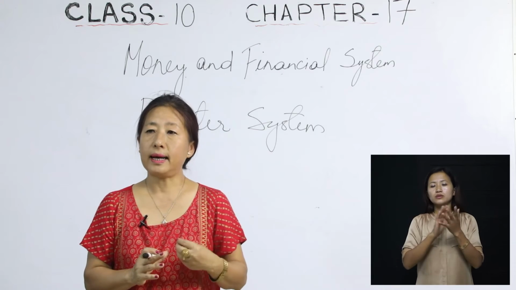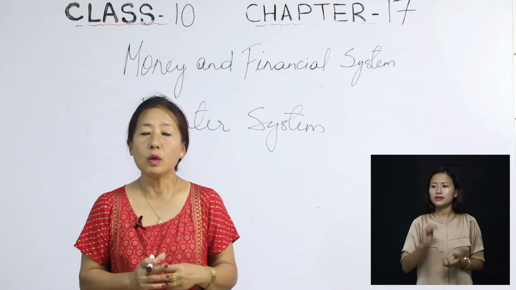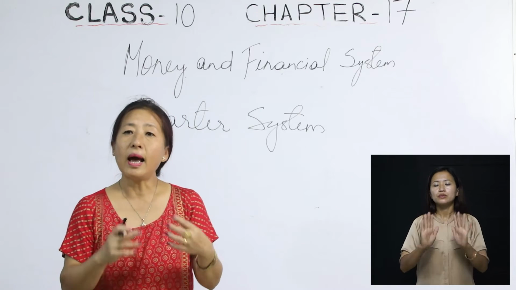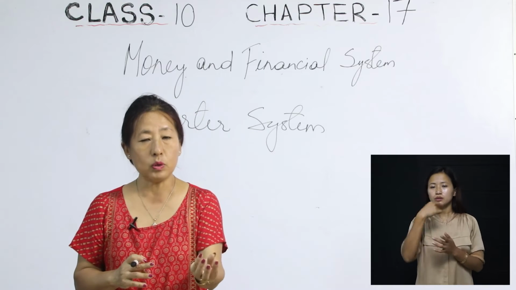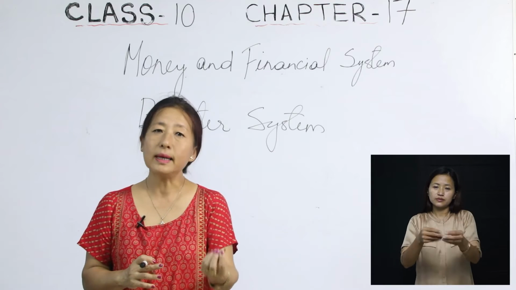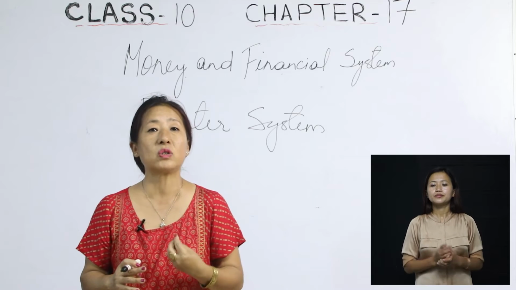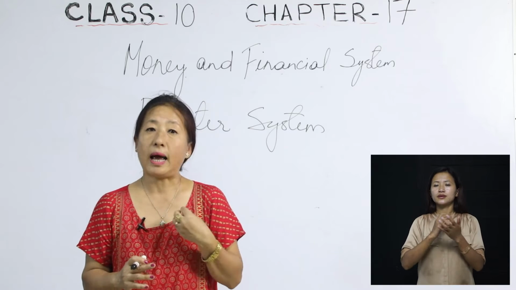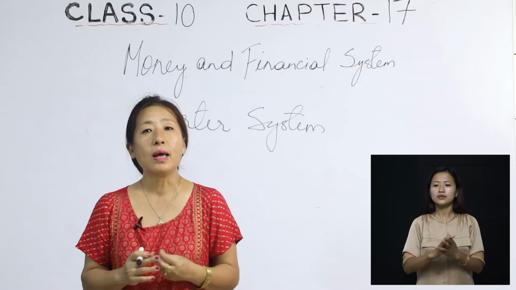But on the other side, I want some garments. I want to get some clothes. So what will happen here is, I have to search for someone who has clothes, who is willing to give up his clothes in exchange for the wheat. Because I have the wheat, isn't it? I have the wheat and I want to exchange it for clothes.